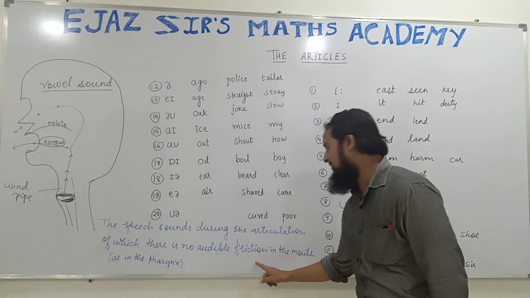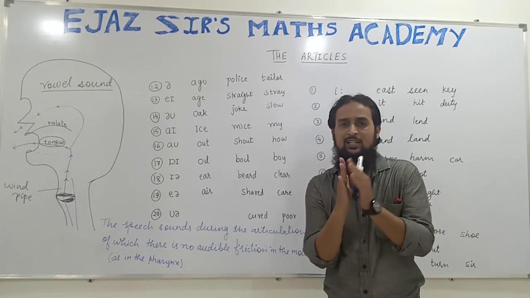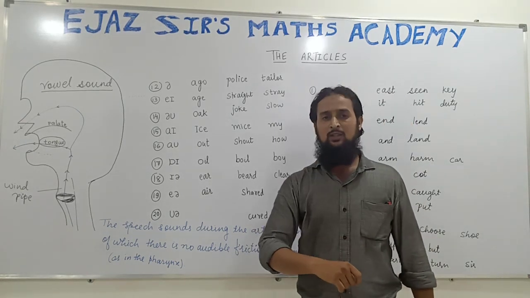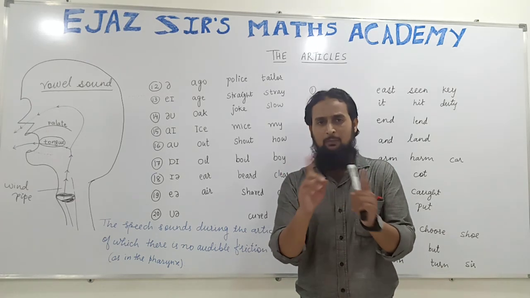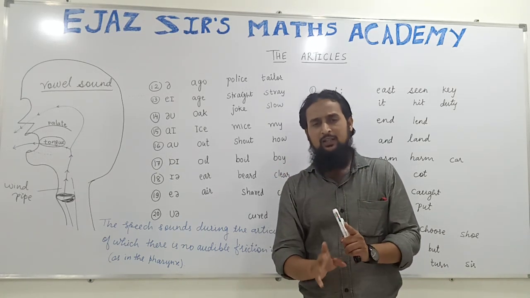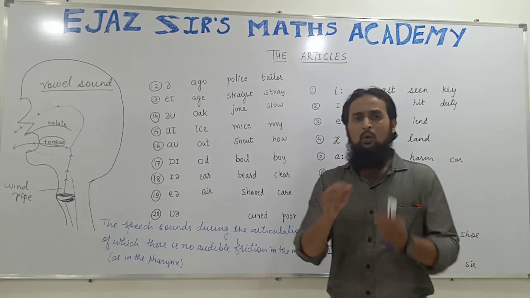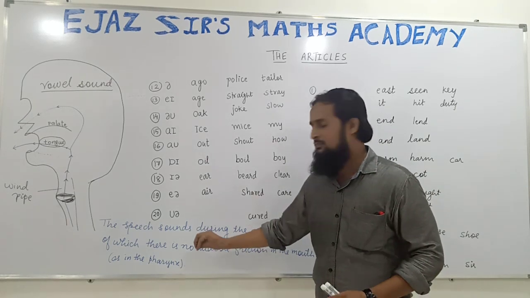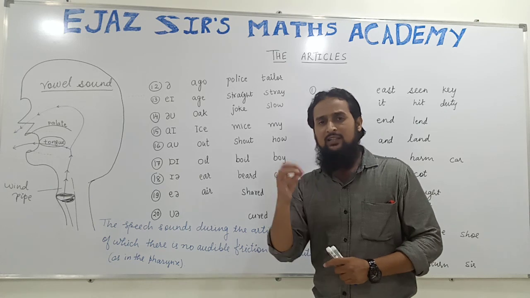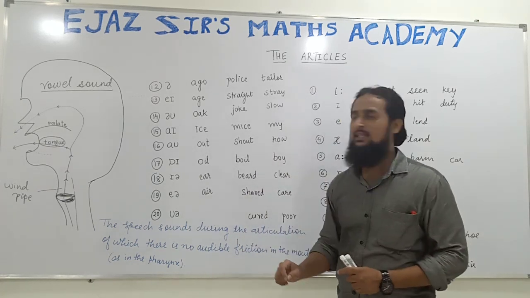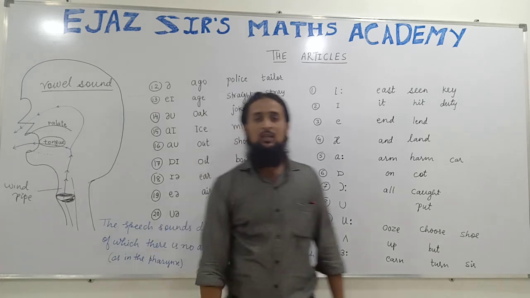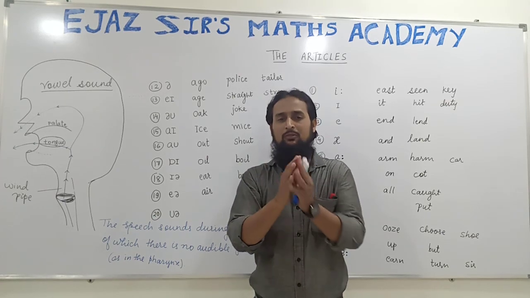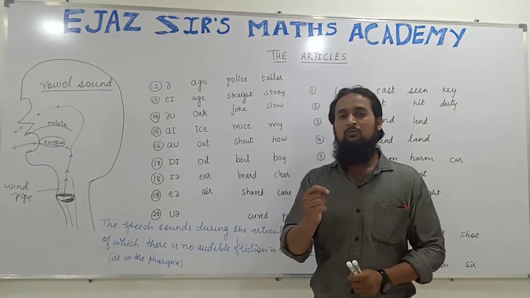There is no audible friction. There is no touching of each other. There is no contact between any two parts in the mouth. Lips will not touch any other part. Teeth will not touch any other part. Tongue will not touch any other part. And during that time, when no part is touching each other, the speech sound produced by us is called a vowel sound. Understood? Those sounds which are pronounced without any contact between any two parts in the mouth are called vowel sounds.